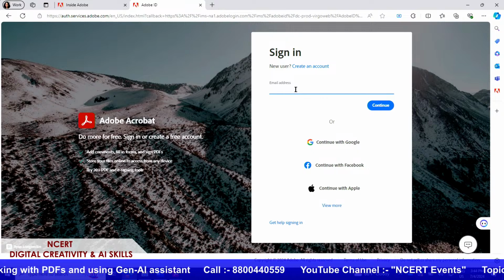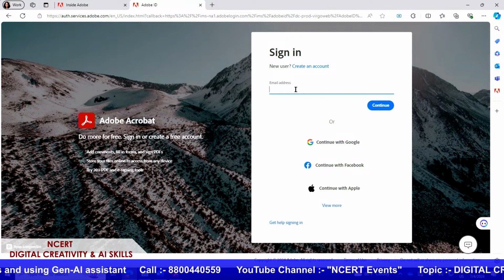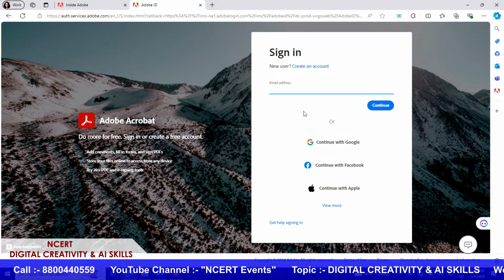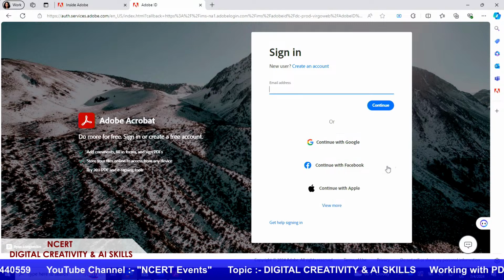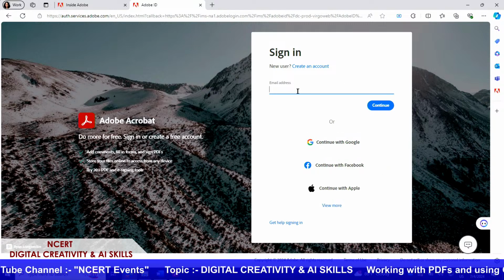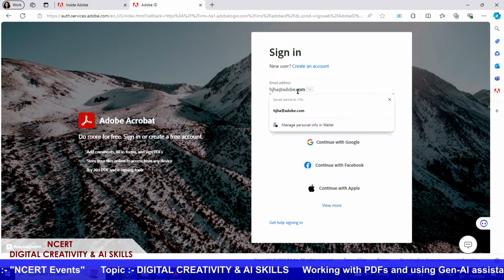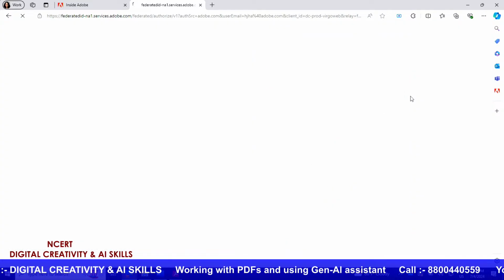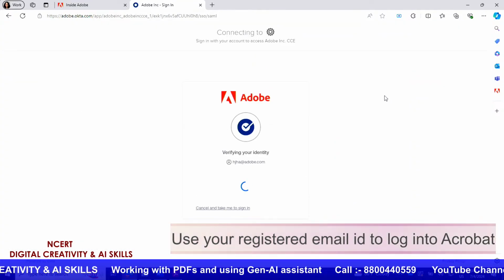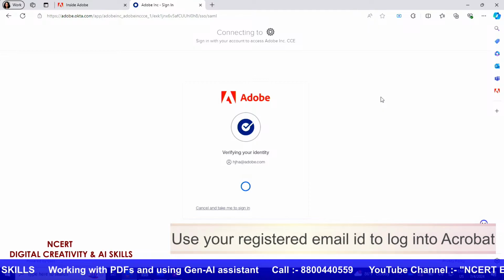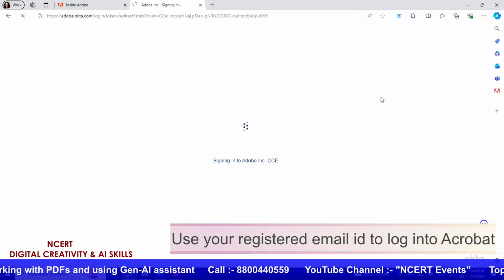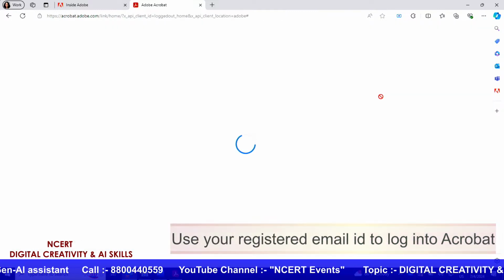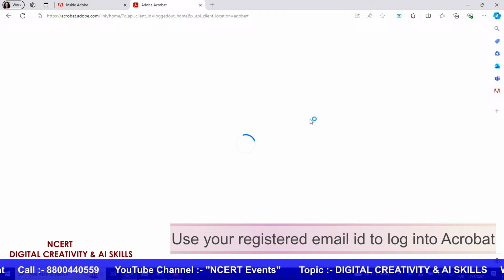In the email address, you can log in with your registered email ID, or if you want to, you can also log in with any of your other email IDs, for example, your Google ID, or if you have a Facebook ID. Let me just go ahead and log in with my email. Now, while it's taking me through the login process, after this, it will open in the home page of what we call Acrobat Web. Currently loading through the process.